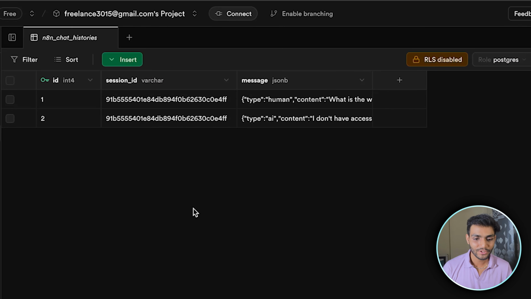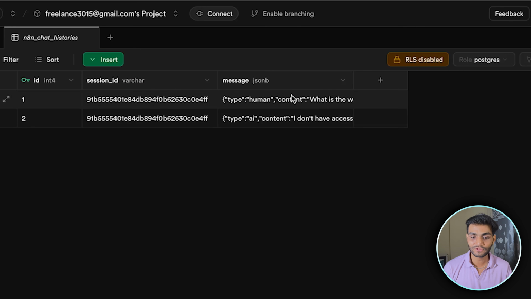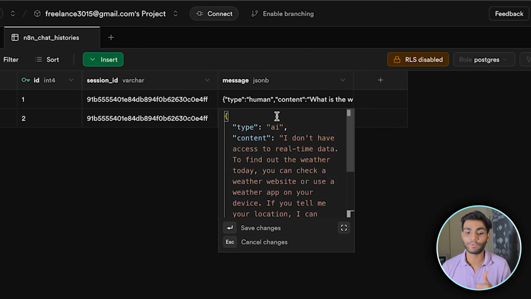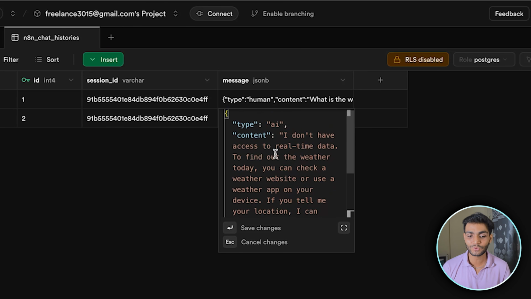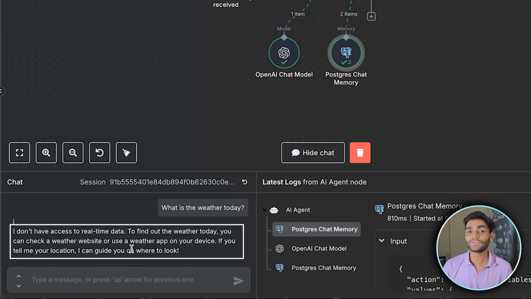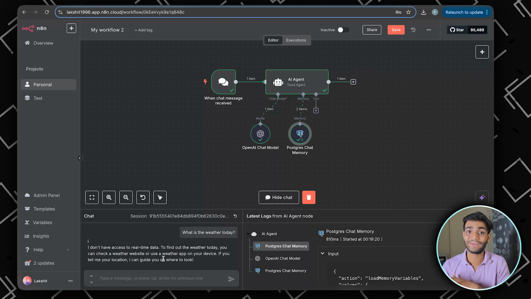When you click on it, you can see two messages. One is a human message which we had sent, what is the weather today, and one is the message we got as a reply from the LLM model. As you can see, "I don't have access to real-time data." If you come in anytime, we have the same message over here. So it means that our memory is working perfectly fine.